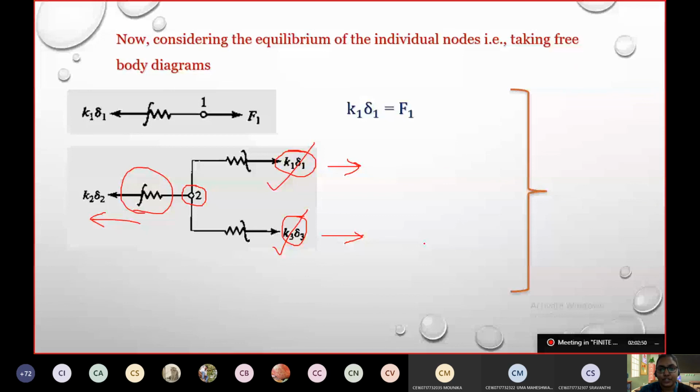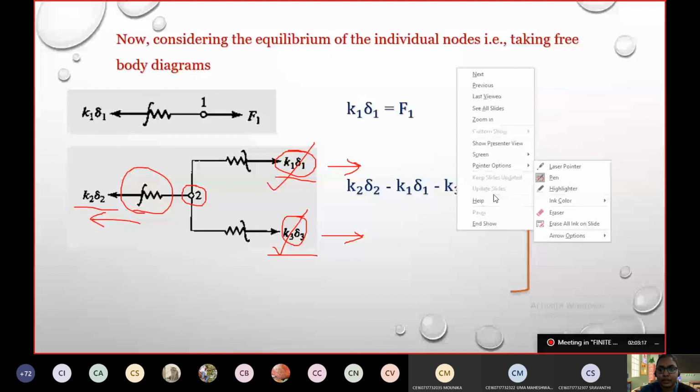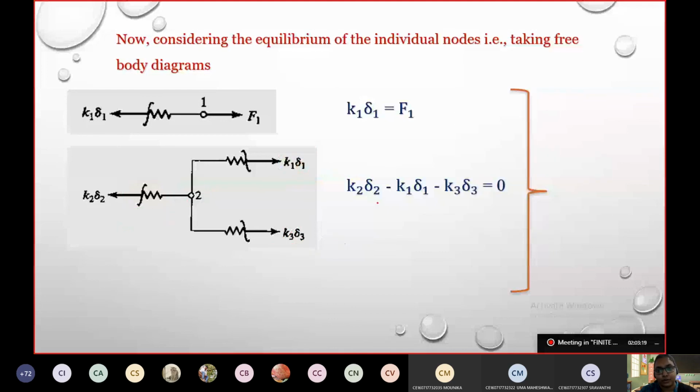All right. So the equation will become like this: K2 delta 2 minus the other opposite directions, K1 delta 1 minus K3 delta 3 is equal to 0. There is no external force acting, so there is no F2. It is 0. It directly indicates K2 delta 2 is equal to K1 delta 1 plus K3 delta 3. The reason for taking K2 delta 2, I clearly told you, when it is about the stiffness matrix, we will have positive nature at the node of consideration.